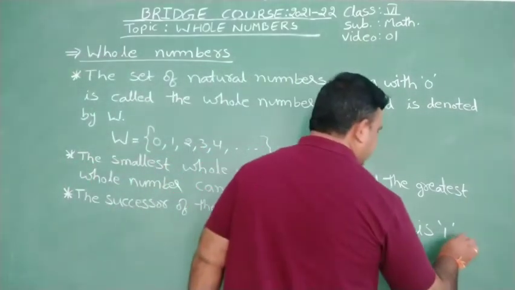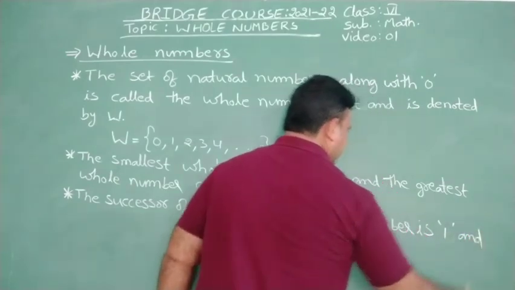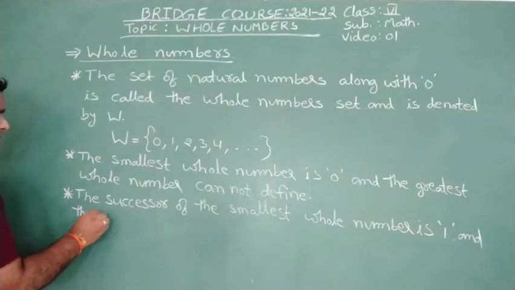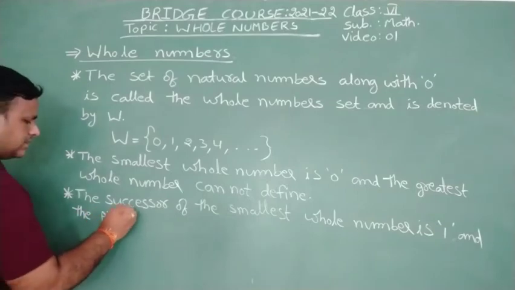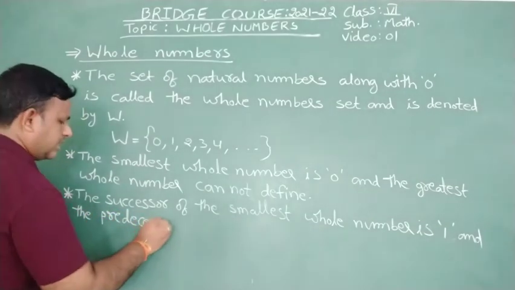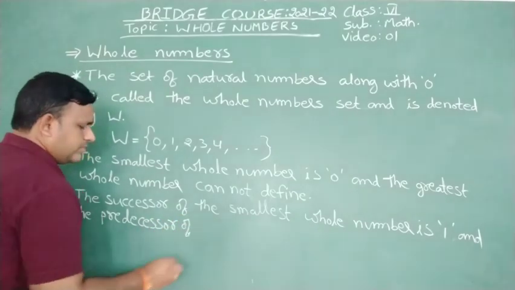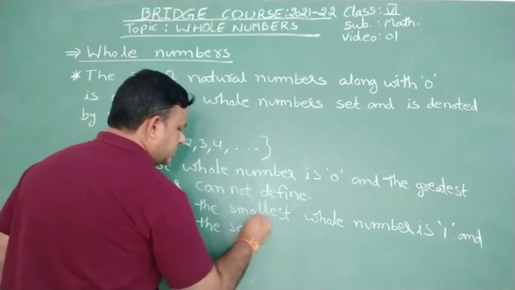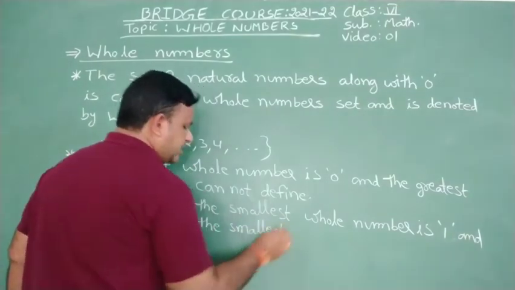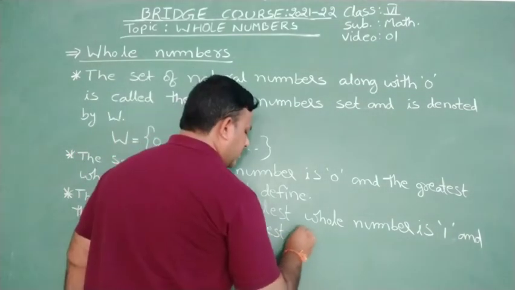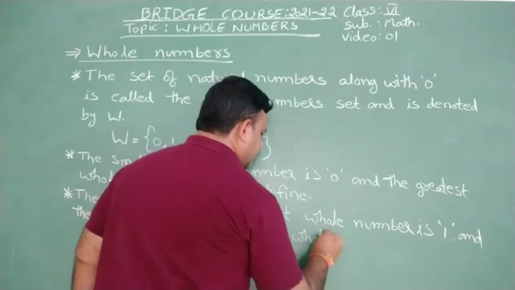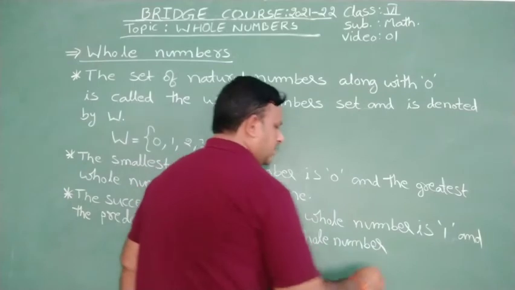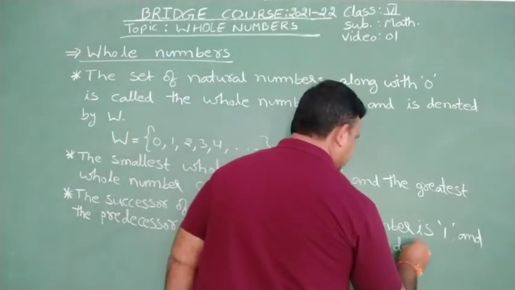And the predecessor of the smallest whole number does not exist.